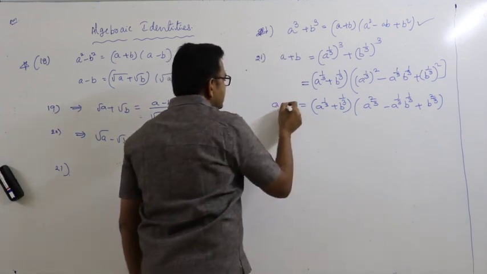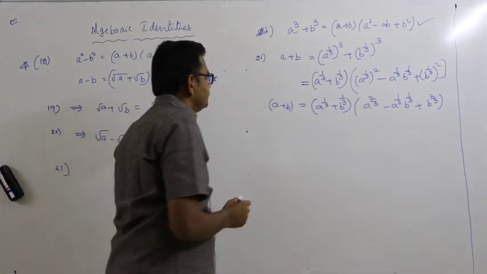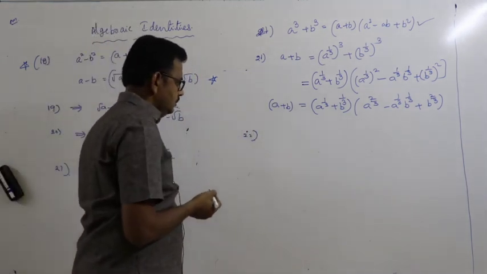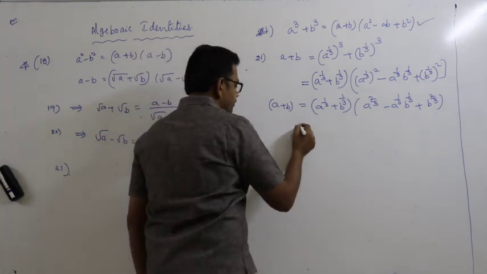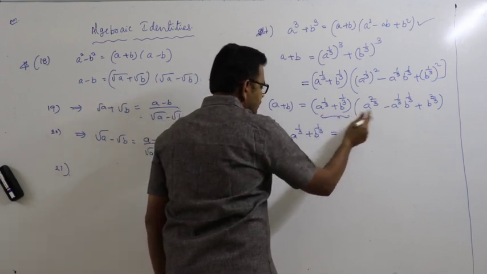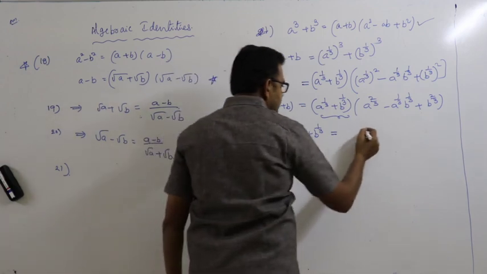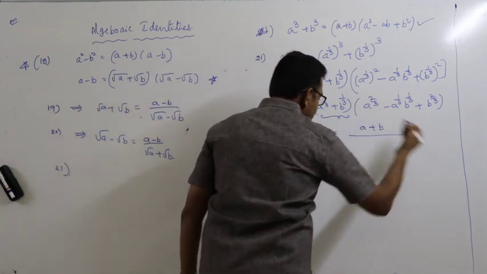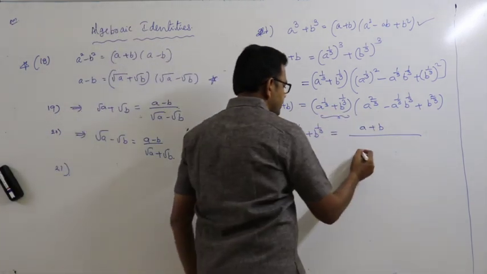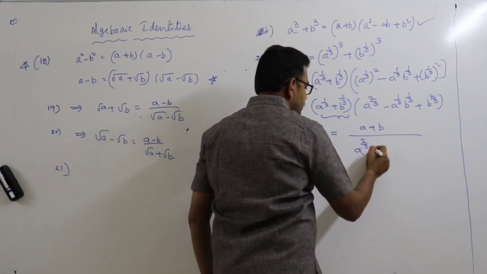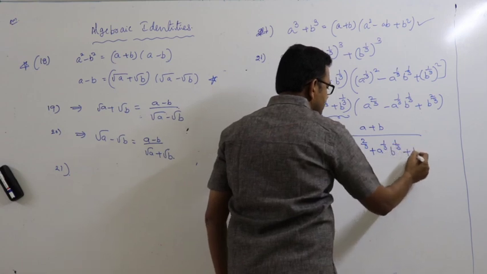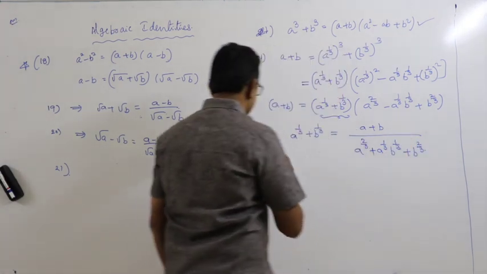So a power 1 by 3 plus b power 1 by 3 is equal to a plus b by a power 2 by 3 minus a power 1 by 3 into b power 1 by 3 plus b power 2 by 3.